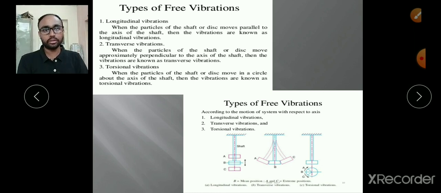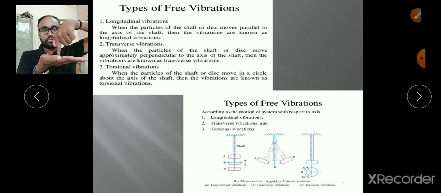And one more is there, the torsional free vibrations. Torsional means, if we attach a disc, that disc takes vibrations like this. These are the vibrations of the disc. This disc is not taking any perpendicular or parallel vibrations, but it is twisting about the axis.